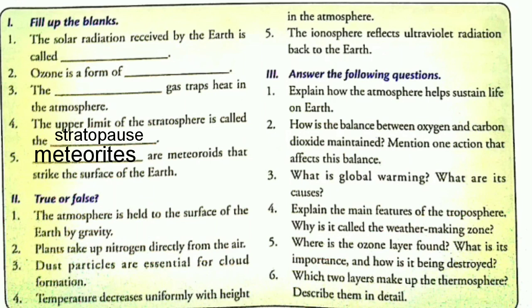Now next, there are true or false. Number 1 is the atmosphere is held to the surface of the earth by gravity. This statement is true. The atmosphere is held to the surface of the earth by the gravity of the earth. Next, plants take up nitrogen directly from the air. No, this one is false, as plants do not take nitrogen directly from the air. The roots or the soil of the plant absorbs the nitrogen, and the plants get the nitrogen from the roots, right?